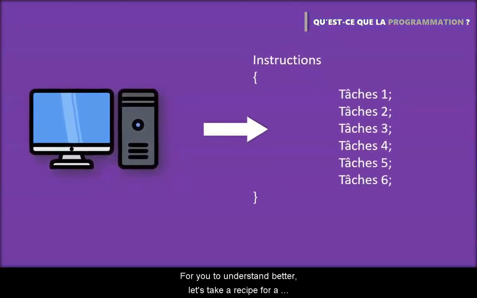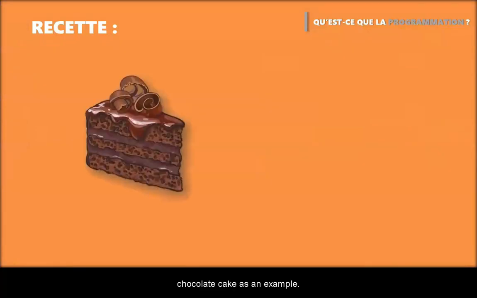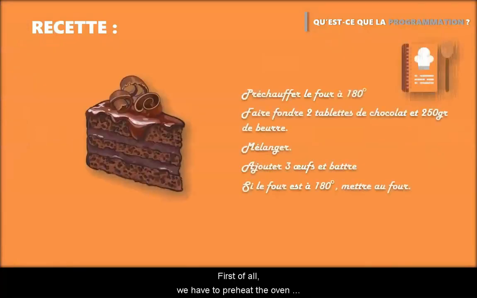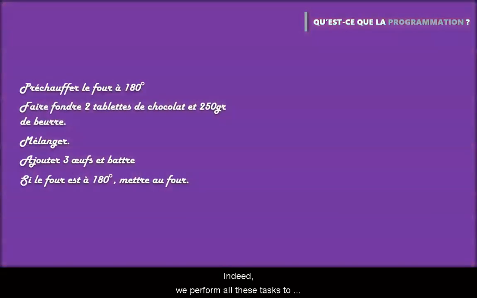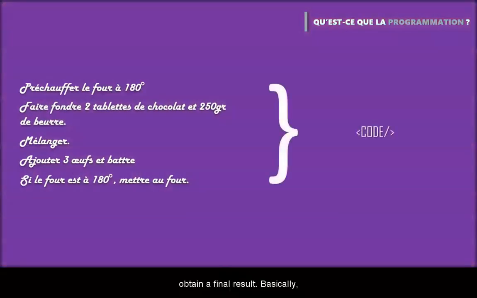For you to understand better, let's take a recipe for a chocolate cake as an example. First of all, we have to preheat the oven to 180 degrees, melt 2 bars of chocolate and 250 grams of butter. Then, we must mix together and add 3 eggs and whisk it all together. If the oven is set to 180 degrees, we can put it in the oven. Finally, the cake is ready. Well, all this is what we call an algorithm. Indeed, we perform all these tasks to obtain a final result.